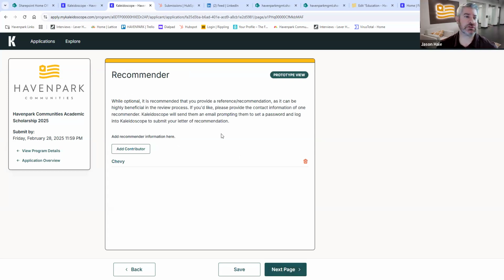Recommenders. So recommendation letters are also completely optional, but we always want folks to have great things to say about us, right? Recommenders can be teachers, school counselors, coaches that you've had, folks within your faith, in your church, your local community, your employer, your supervisor, your community manager. There's a number of folks that you could actually tap into. They usually provide us with a lot of great insight into your academic abilities, your personality, and they overall help your application.